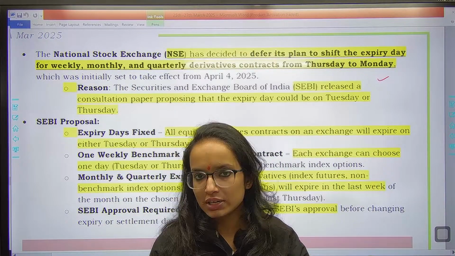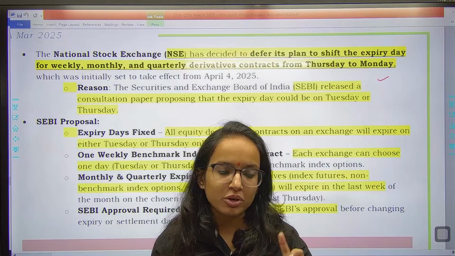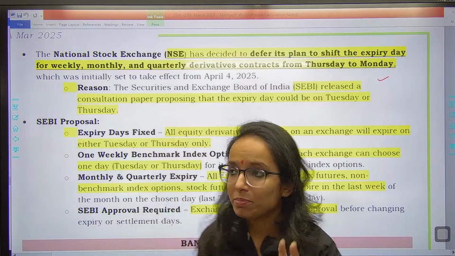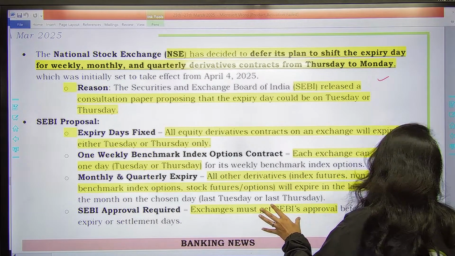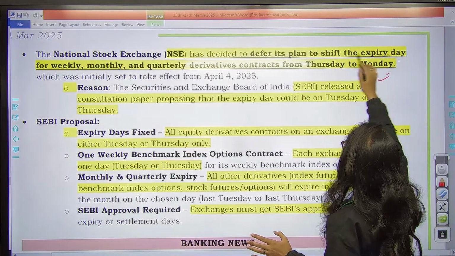तो अभी इस पे halt है, अभी implement नहीं होगा because there are certain changes, right? So please remember, halt है. Change क्या है? We are going to discuss. So SEBI basically has released a consultation paper. इन्होंने release किया है जिसमें they have proposed that the expiry day could be on Tuesday or Thursday. तो पहले क्या था कि Monday होगा, right?